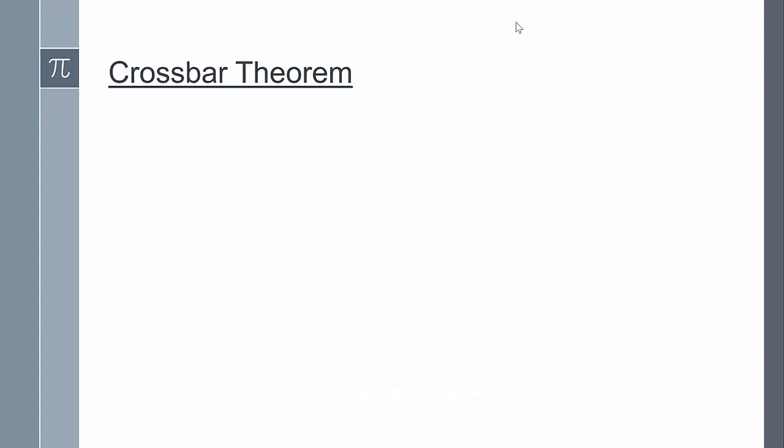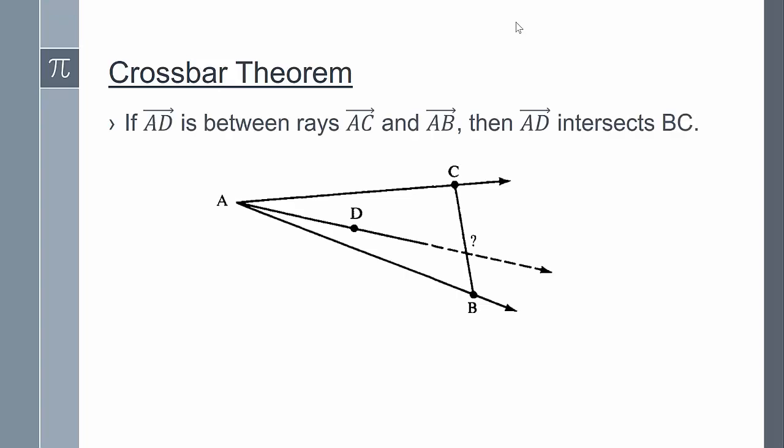Next, let's look at the crossbar theorem. This result is labeled a theorem instead of a proposition to emphasize its importance. The crossbar theorem states that if ray AD is between rays AC and AB, then ray AD intersects segment BC.